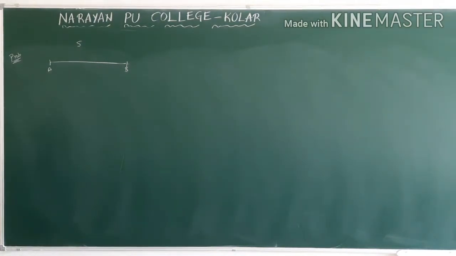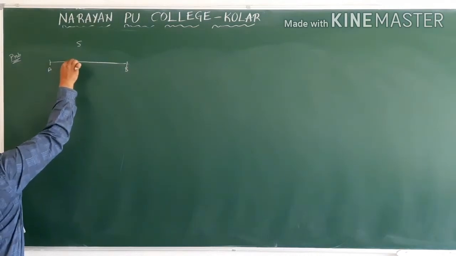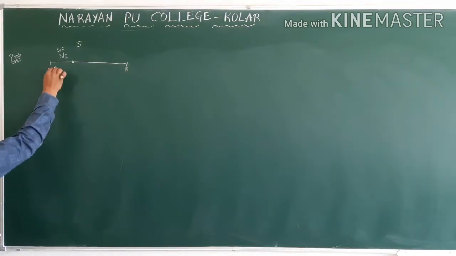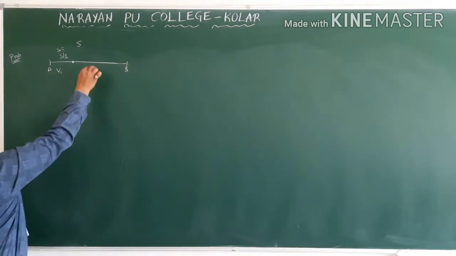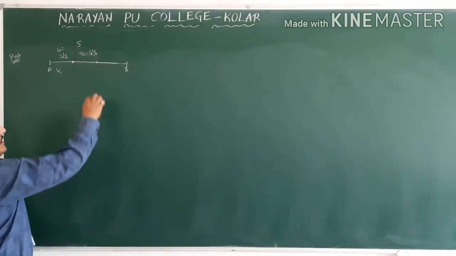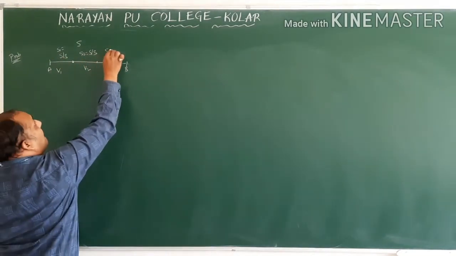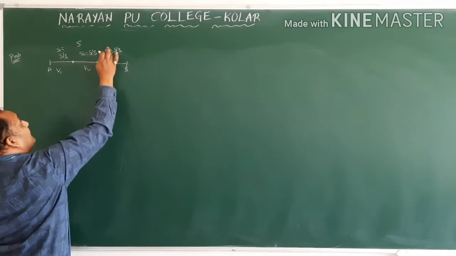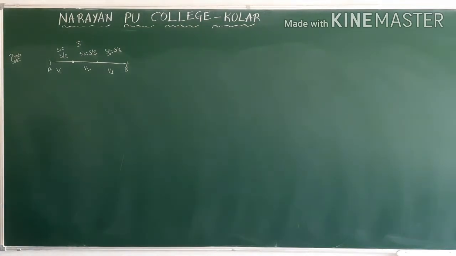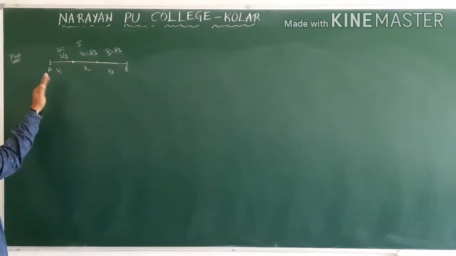Now the first 1/3 distance with some velocity. First 1/3 means S1 is equal to S by 3, with some velocity V1. Second 1/3, S2 is equal to another S by 3, with velocity V2. And the last 1/3 with velocity V3. Then what is the average speed or average velocity? Here the object is moving in a straight line, it is not coming back, therefore either average speed or average velocity, both will be the same.